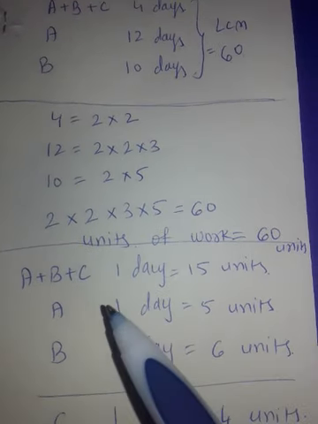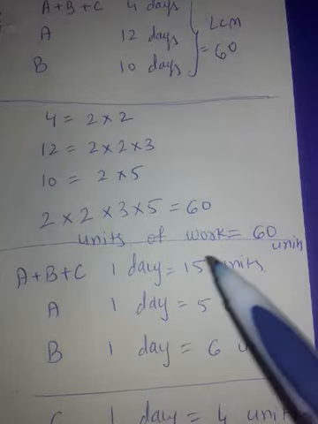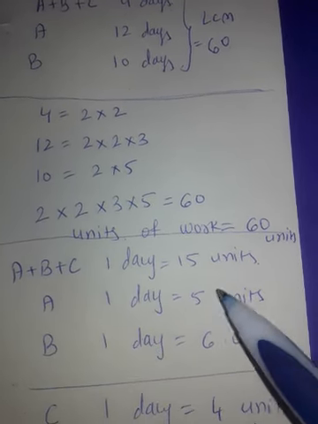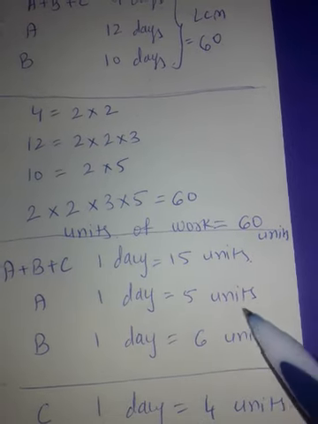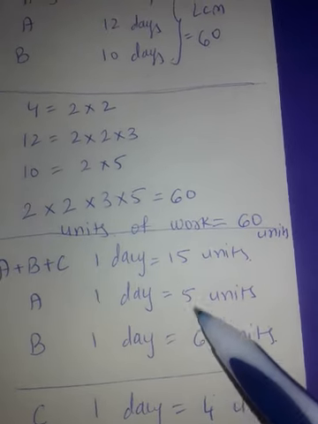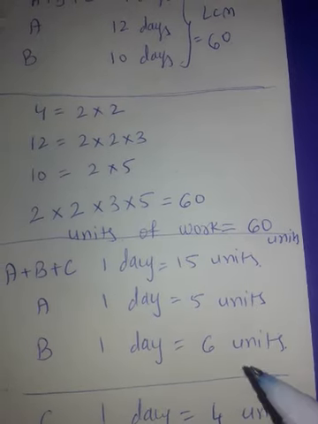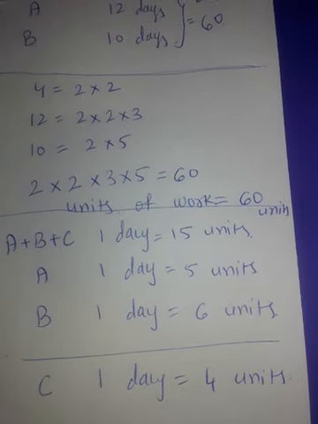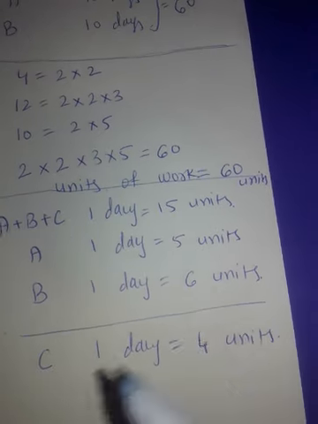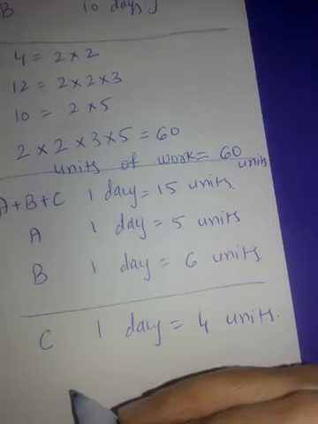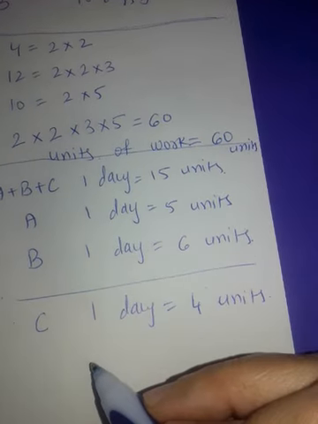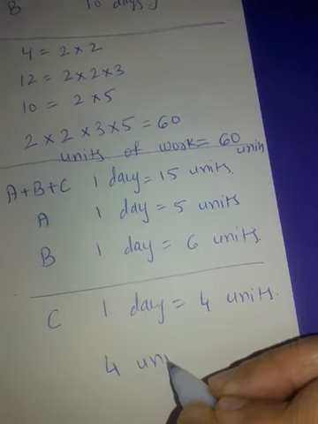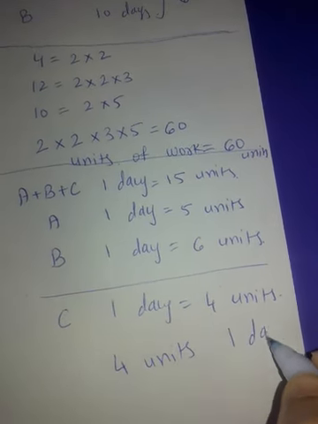Now what do you observe here? A, B, C in one day are finishing 15 units. And out of which, what is the contribution of A? A's contribution is 5. B's contribution is 6. So 5 plus 6, 11. So 15 minus 11, these 4 units are finished by C in one day. Up till this everything clear? And how much is the total work? 60 units. So C in one day is finishing 4 units.